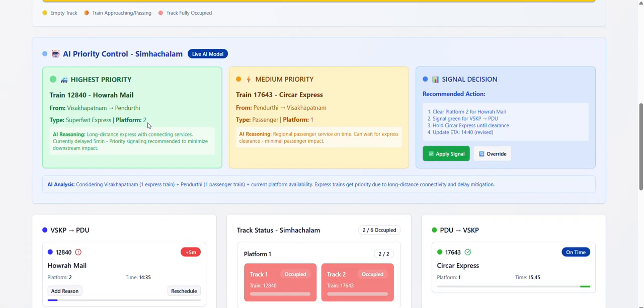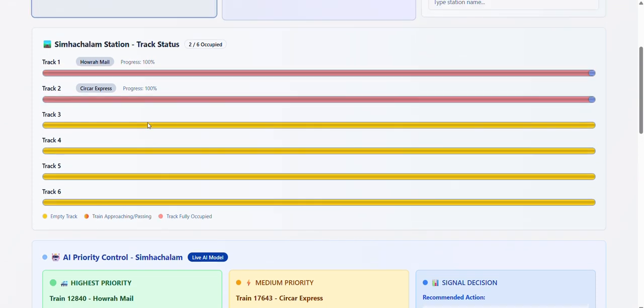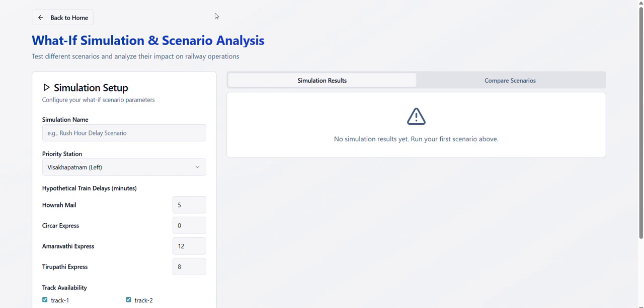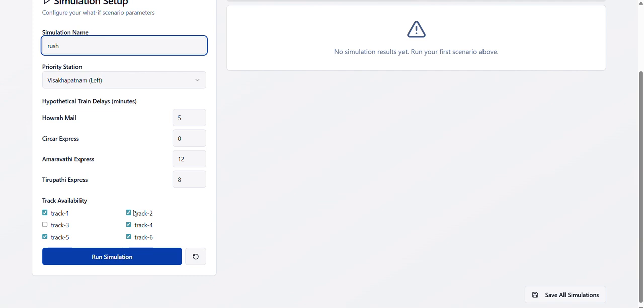And next, station masters can't test how decisions will impact downstream sections. So we have a what-if simulation and scenario analysis option so that station masters can know what would happen if there is any scenario. So let us consider if there is a rush on a particular day. Let's see how it works. So I'm entering rush and the track availabilities are like track 5, 2, 4, 6 and I'll be running the simulation.